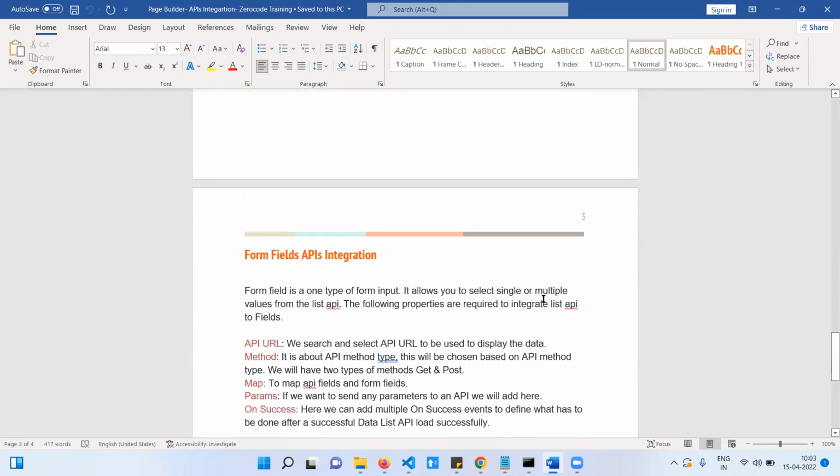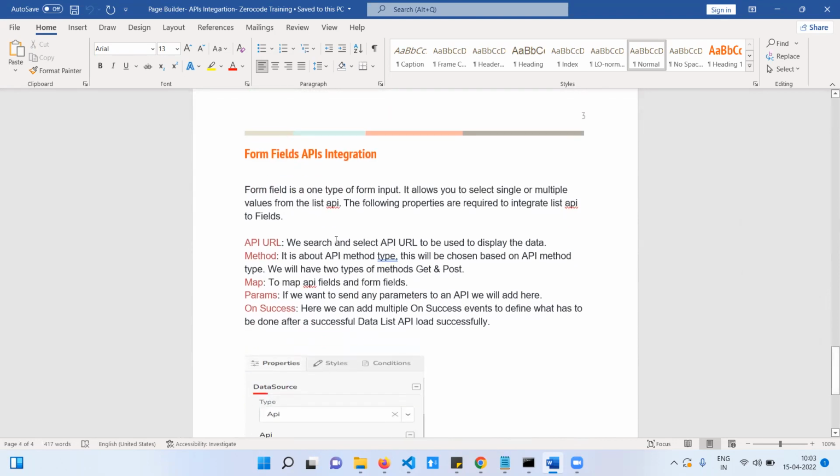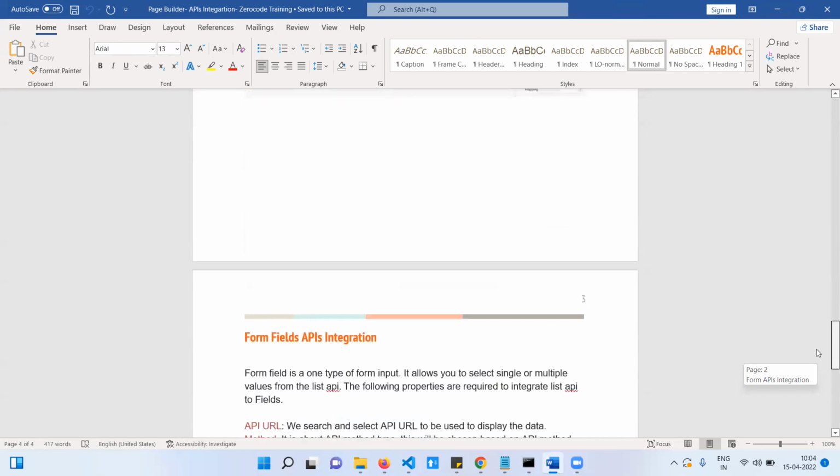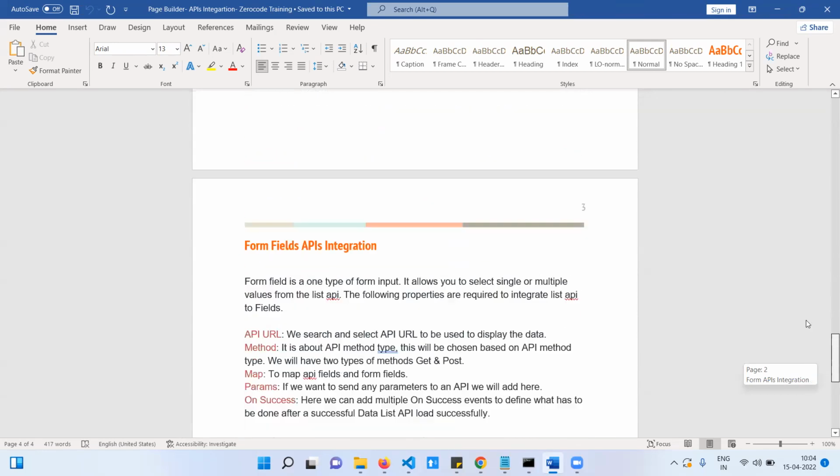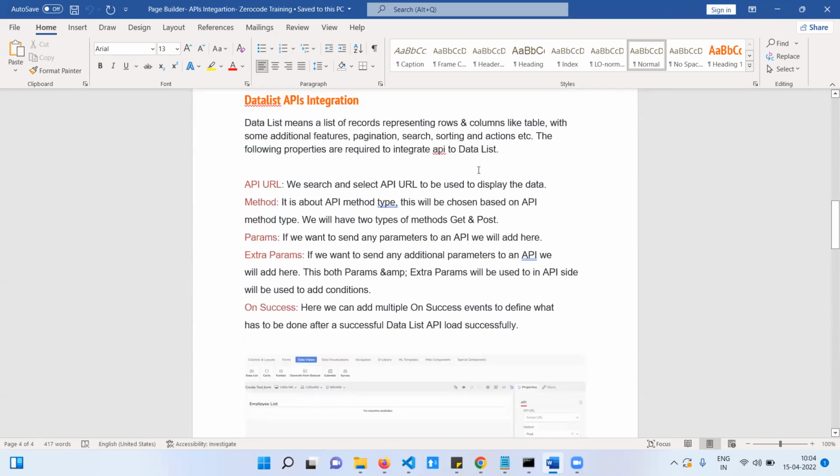In form fields we also have API integration. So here also the same: API URL, method, map params, on success. Everywhere you are integrating any API, in the data list, form fields, or any component, these fields are mandatory. First we need to select the API URL and method, parameters. If there is an API and we need to do any action, then we can specify it in the on success event.